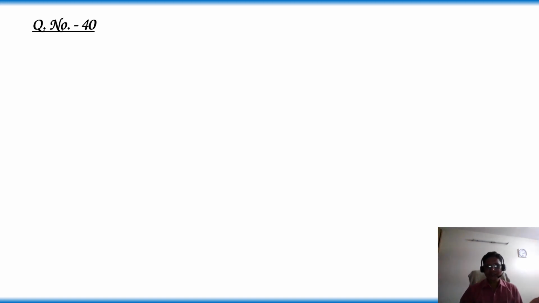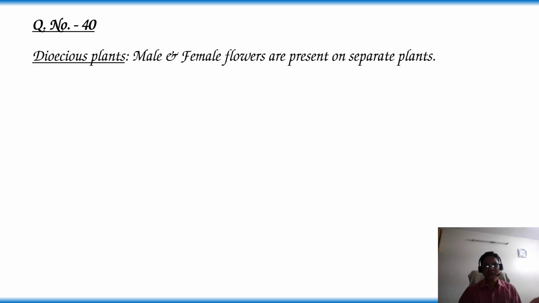So let's know about dioecious plants. In dioecious plants, the male and female flowers are present on separate plants. Such plants are called dioecious plants.